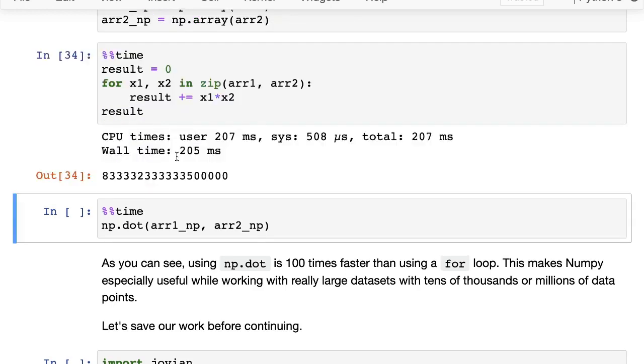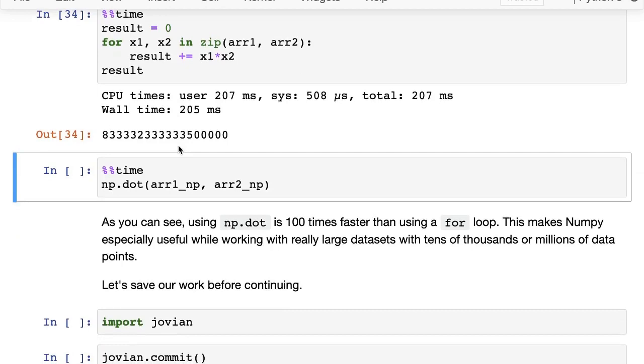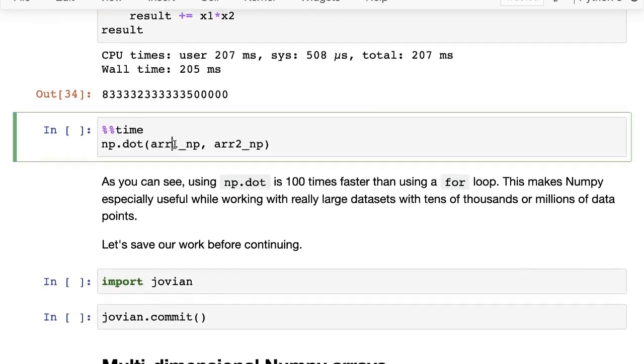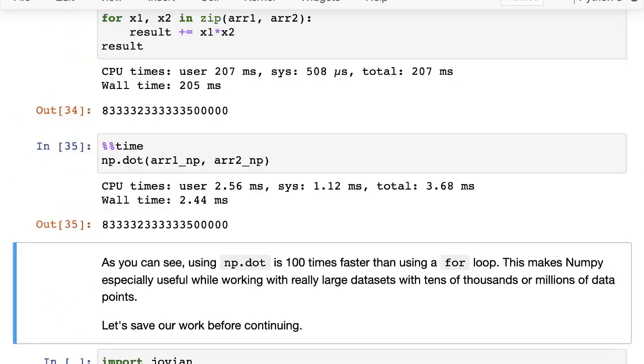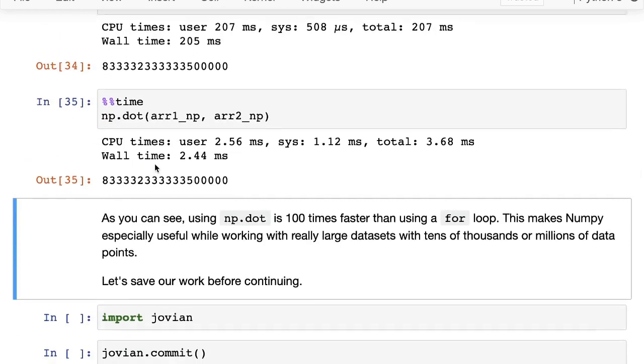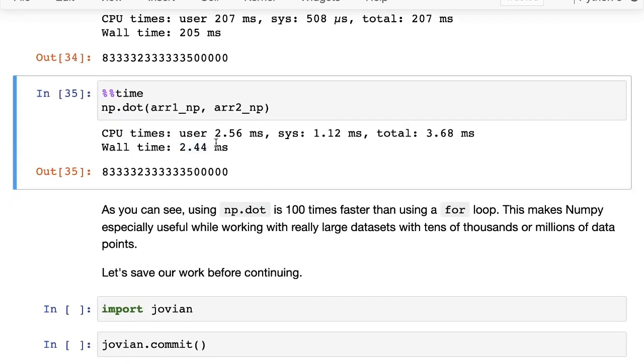And to do that over two vectors of size 1 million took about 200 milliseconds. Now let's do the same thing, but this time let us use a NumPy array. So we have the same NumPy arrays and then we run it, just use np.dot, and that just takes 2.4 milliseconds. So you can see we get the same result back, but np.dot is 100 times faster than using a for loop.